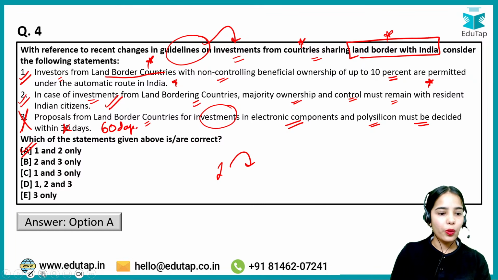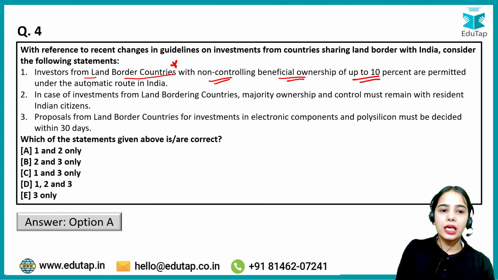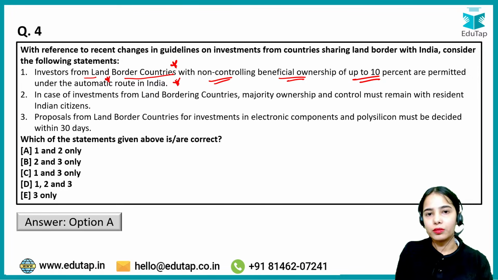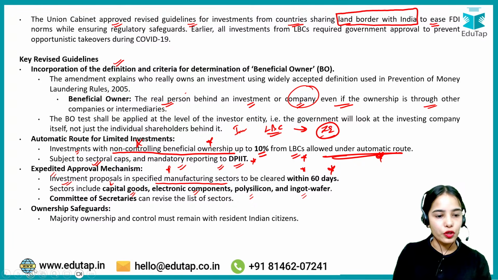Now I hope this is very much clear, that investors from the land border countries, if they are having ownership that is not controlling, of up to 10%, that is permitted under the automatic route in India. Okay, that is permitted with lesser rules and regulations through the automatic route. So now I hope this is very much clear. Any confusion, anyone?